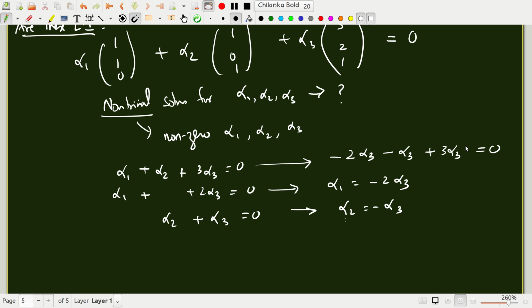That means I can take alpha 3 to be anything. So I can have a non-zero alpha 3, and this is still satisfied. That means that these three vectors allow for a non-trivial solution for alpha 1, alpha 2, alpha 3, such that this equation is satisfied. That means that they are linearly dependent.